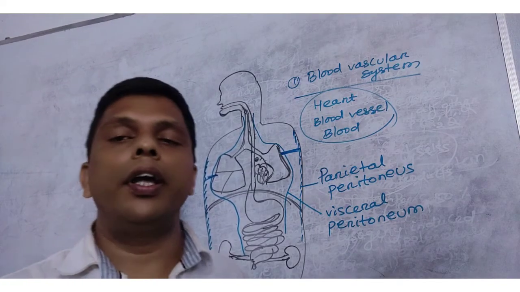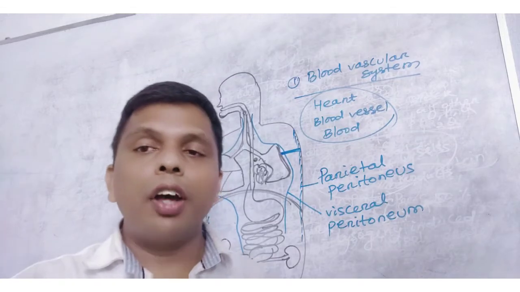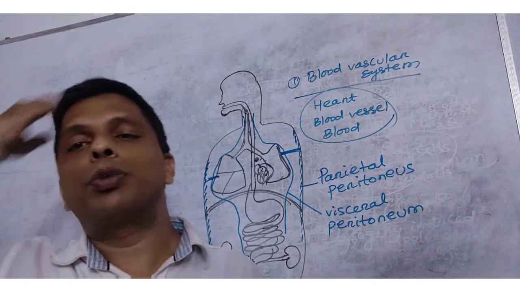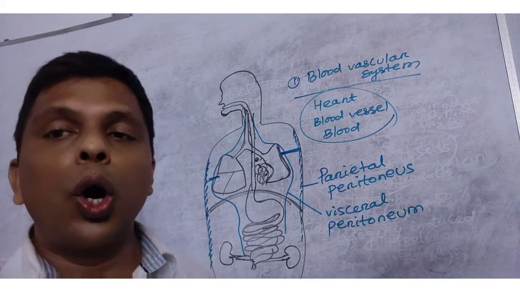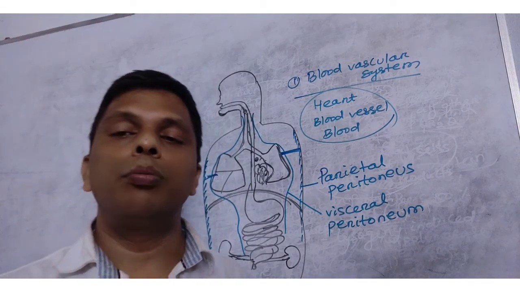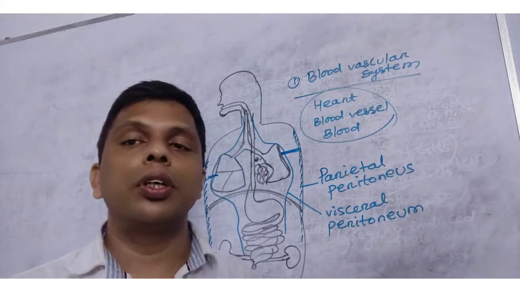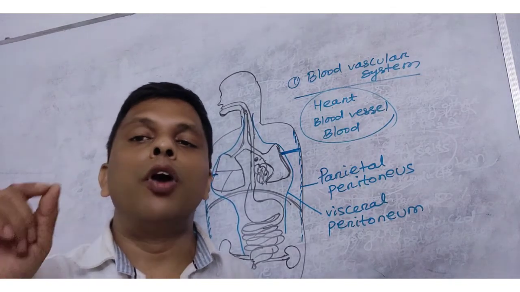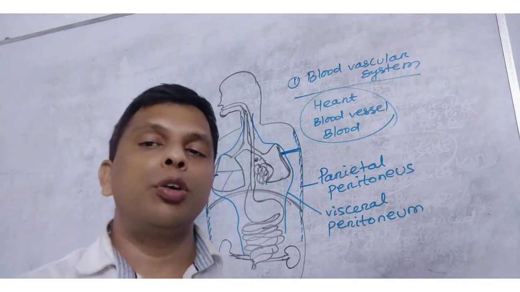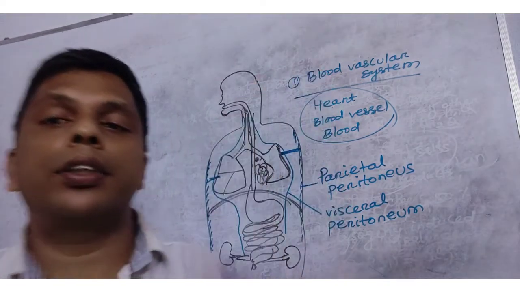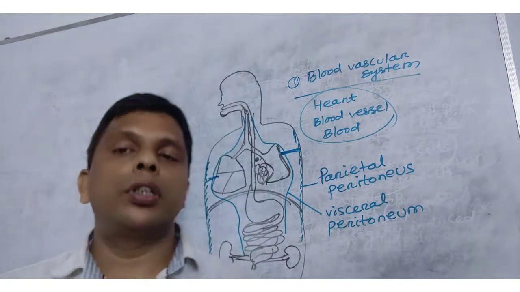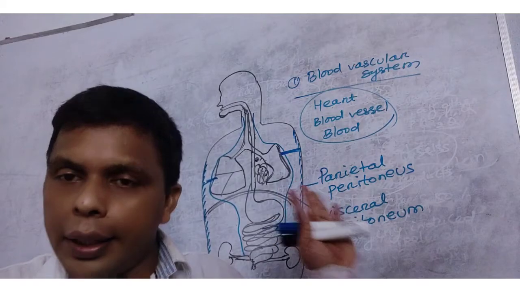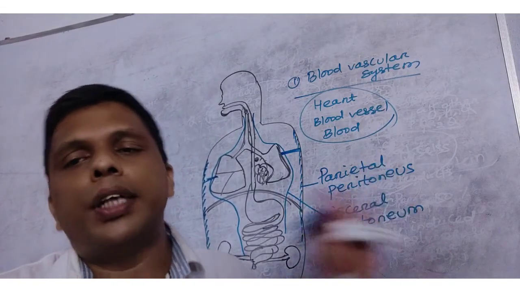In the human body, the blood flows through vessels. So this type of circulation is called closed circulation. But in some other organisms like cockroach and prawn, the body fluid flows through the body cavity. They do not have vessels. So that is open circulation. We have closed circulation. Clear? We will read it in detail, but this is the basic concept.